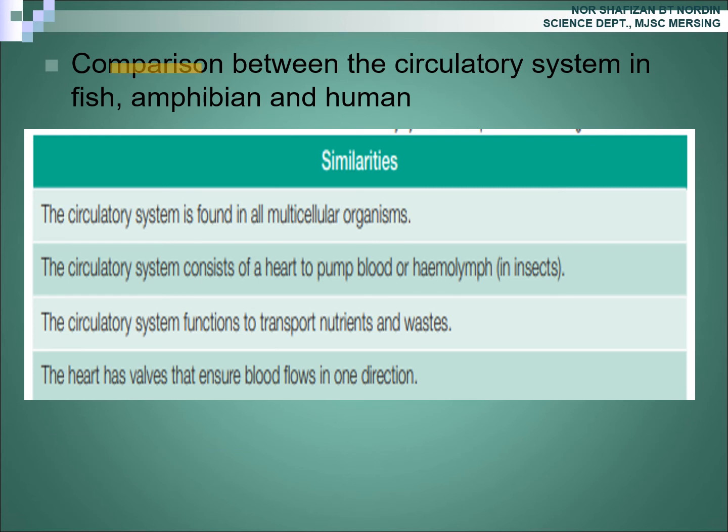Look at the comparison between the circulatory system in fish, amphibian, and human. Okay. When we talk about comparison, there must be similarities and differences. So the similarities between the fish, amphibian and human: the circulatory system is found in all multicellular organisms.